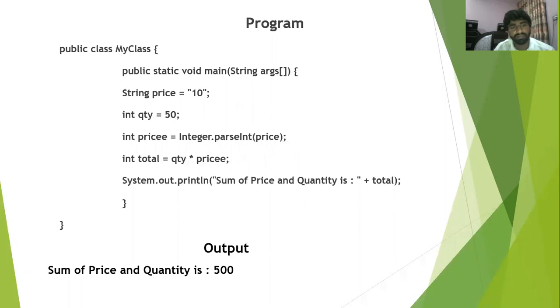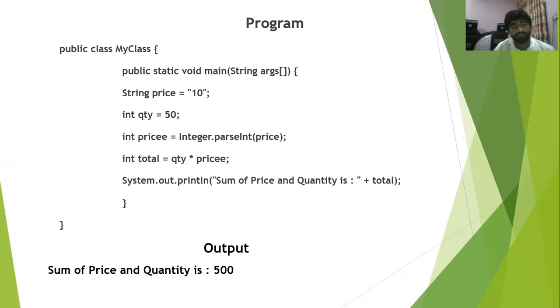Here I have taken a string price with value 10. String is a character data type, where we write characters, but here I write a value, and I have taken an int data type as a quantity. Now we are going to multiply both with each other and get a result as the total price.